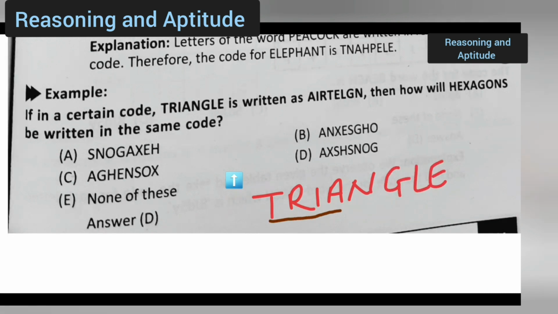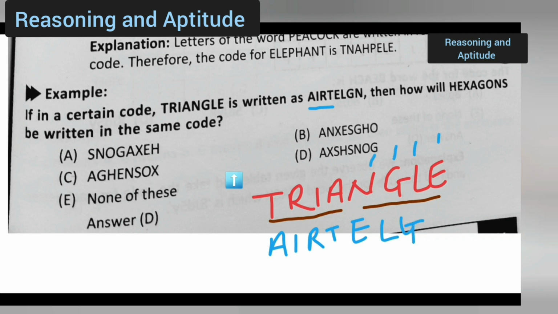From this you can see these 4 letters and the other 4 letters. You have to write this as AIRT. You got AIRT over here. Then here it will be in reverse order, ELGN, okay. ELGN. Are you all getting it?